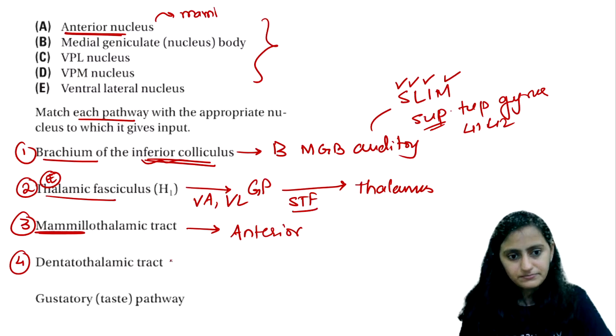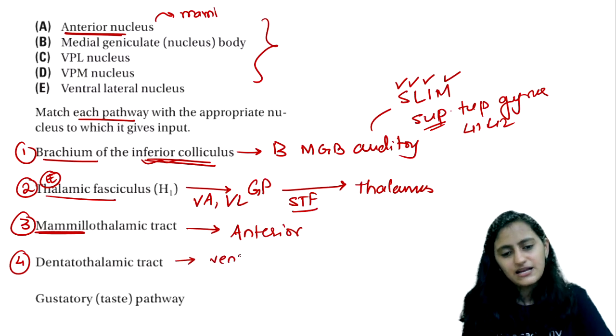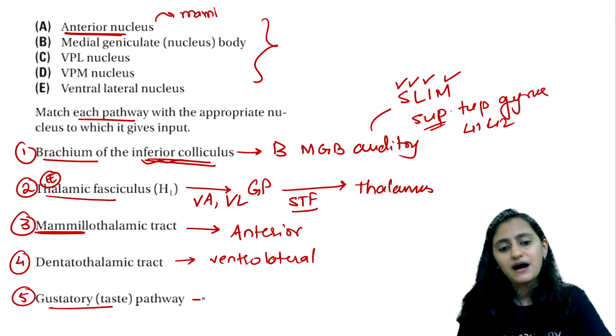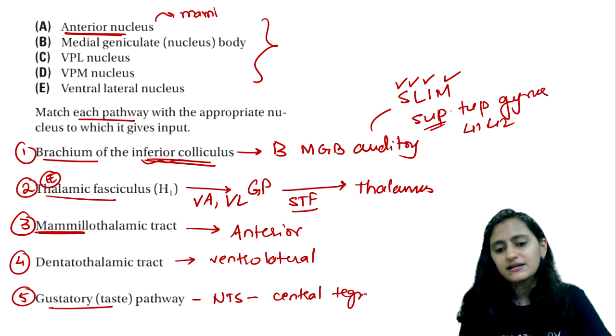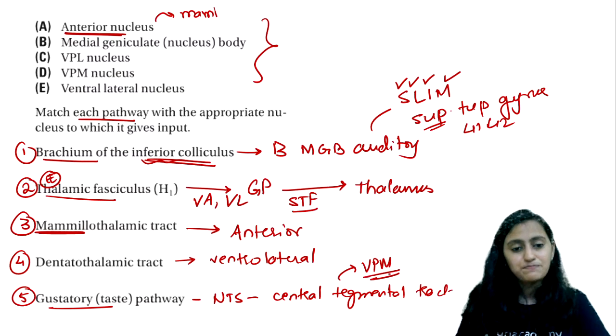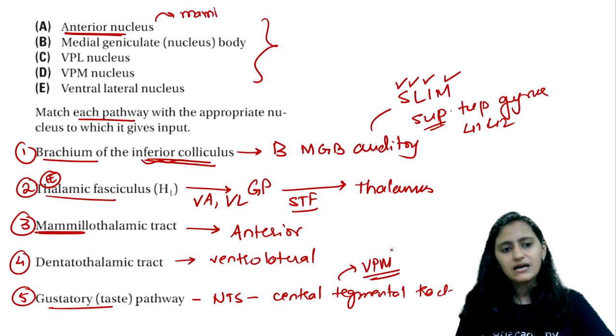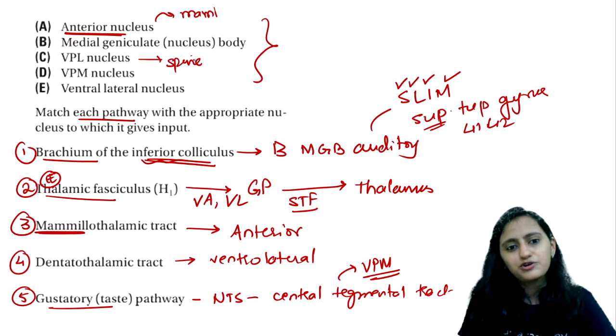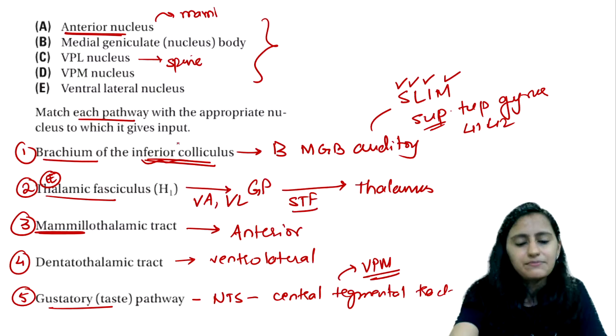Dentatothalamic, again it is the ventrolateral from the cerebellum. Gustatory pathway, the taste pathway, which is nucleus tractus solitarius. The central tegmental tract goes face medially, so it goes into your VPM. Absolutely right. Option D. It is VPM, right? VPL laterally is from the spine, so you have spinal lemniscus and the medial lemniscus.